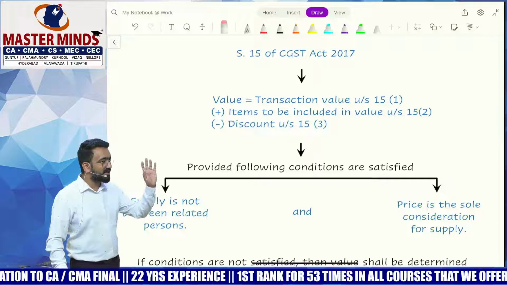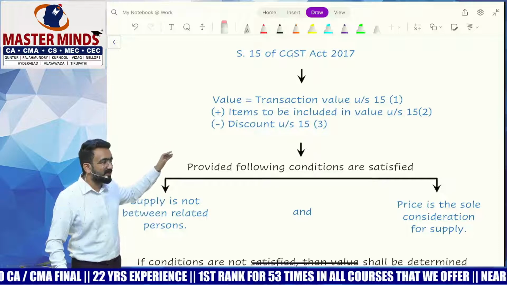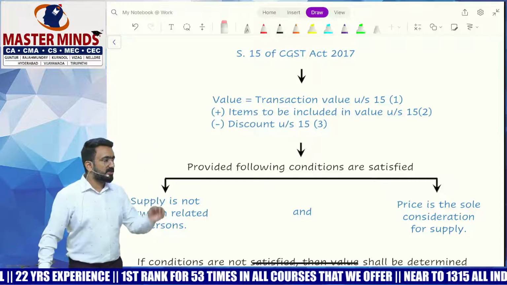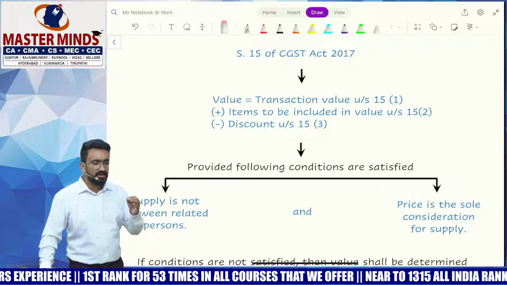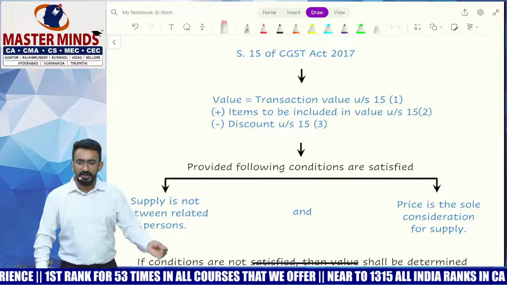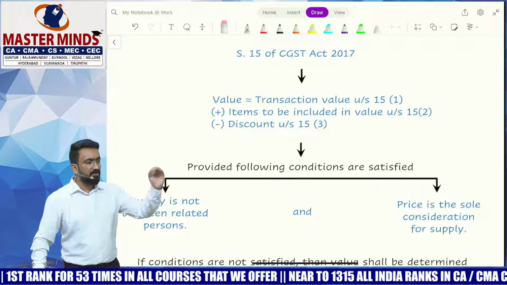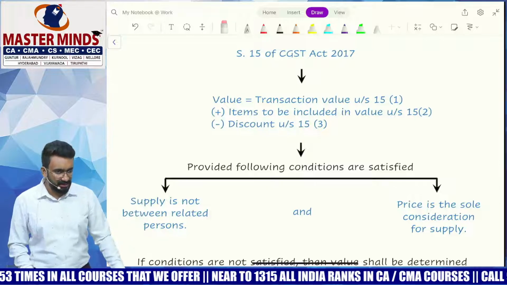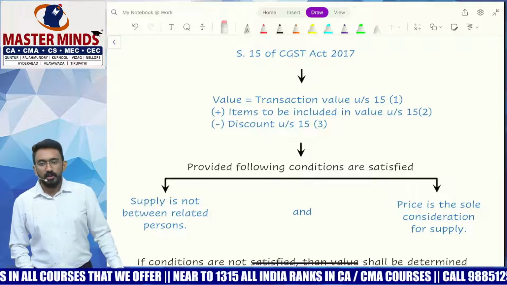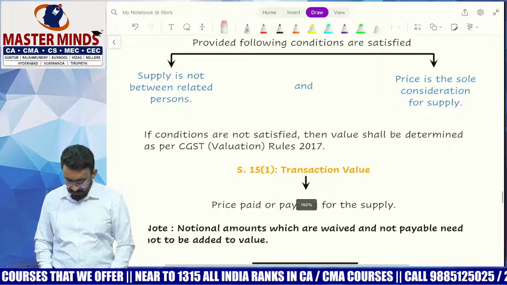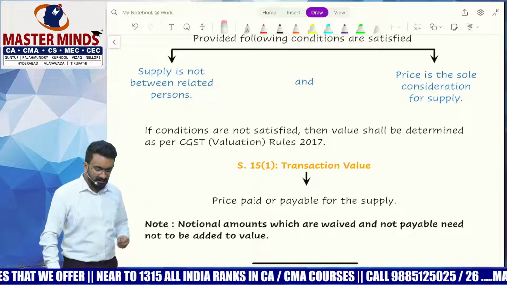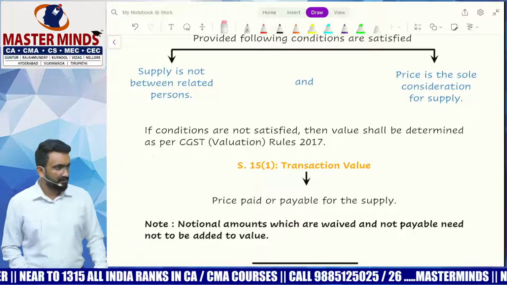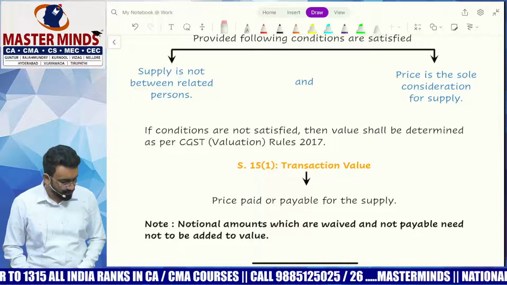So your entire initial discussion is only to understand 15(1), 15(2), 15(3). Done. Okay. So value under section 15 is transaction value under section 15(1) plus items to be included in value if not already included under 15(2) minus the discount under section 15(3), provided supplier and recipient are not related persons and price is the sole consideration for the supply. With me? What if it's not satisfied? What if the conditions are not satisfied? If conditions are not satisfied, then the value will be determined under CGST valuation rules. With me? So valuation rules would start.